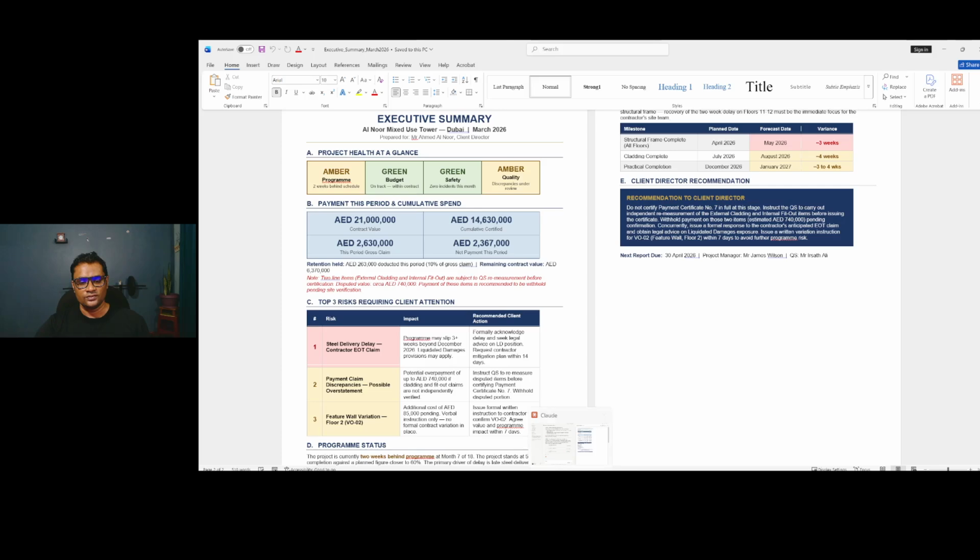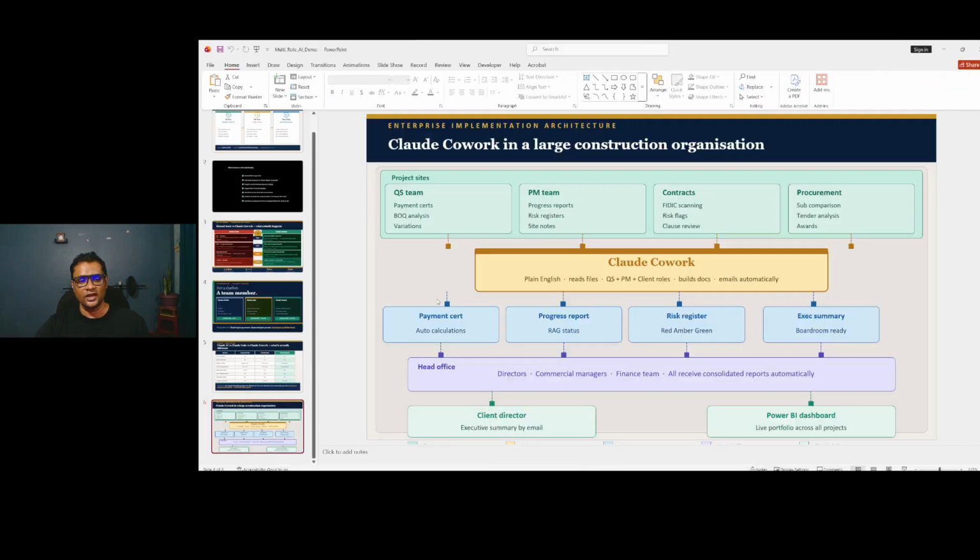So now this is the disruption that is going to come. Only Claude Cowork, this giant intelligent worker in a large construction organization, is going to do all this work within minutes. So next video: how do we prepare for this AI disruption in the quantity surveying and construction domain?